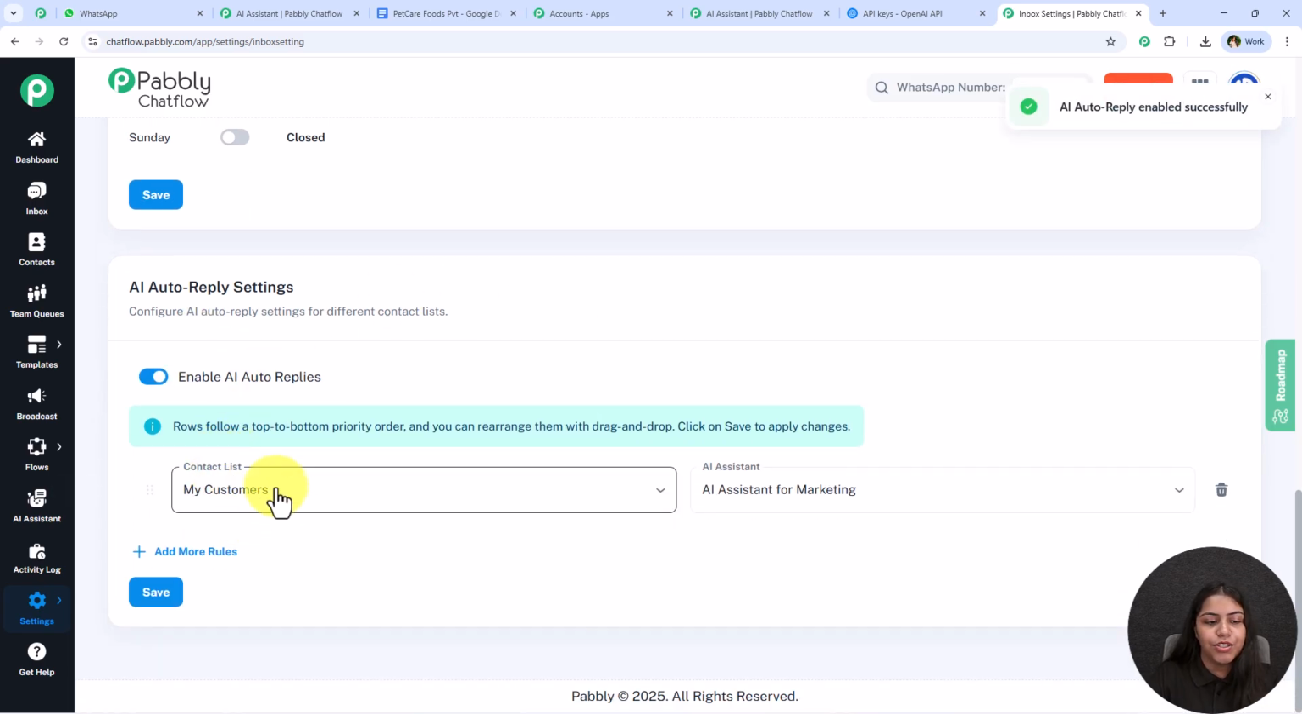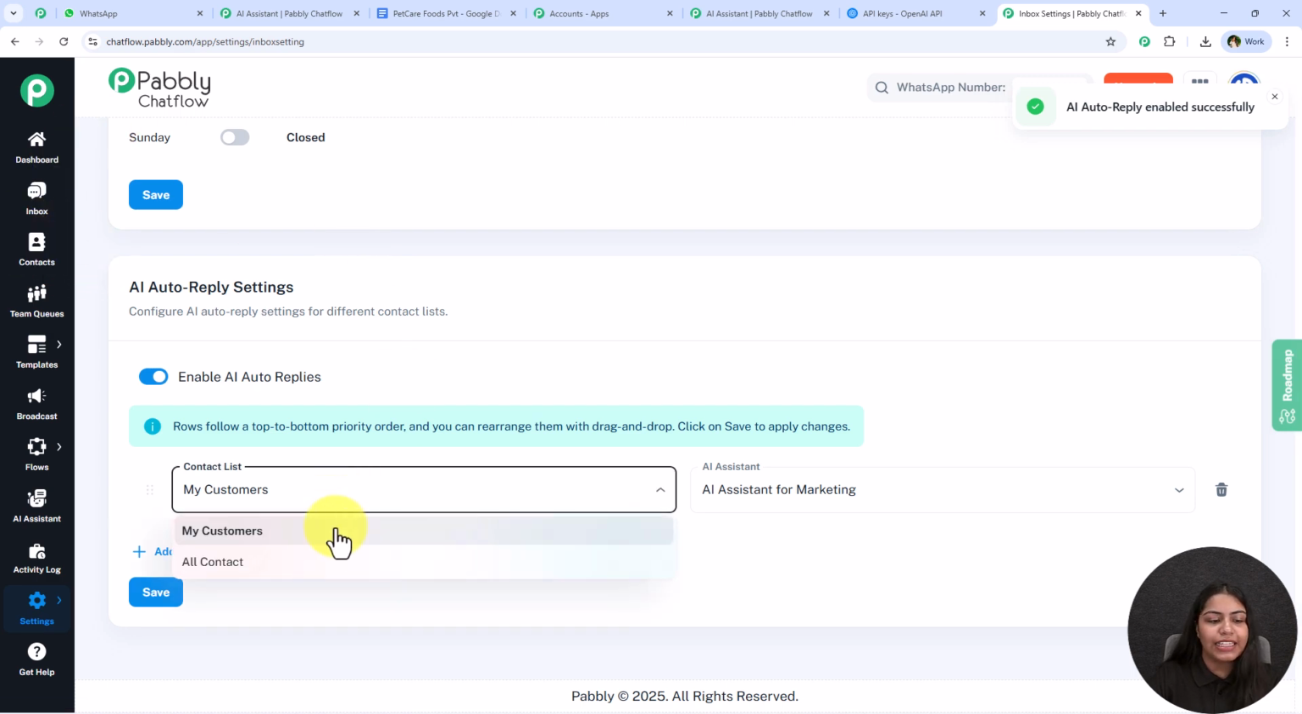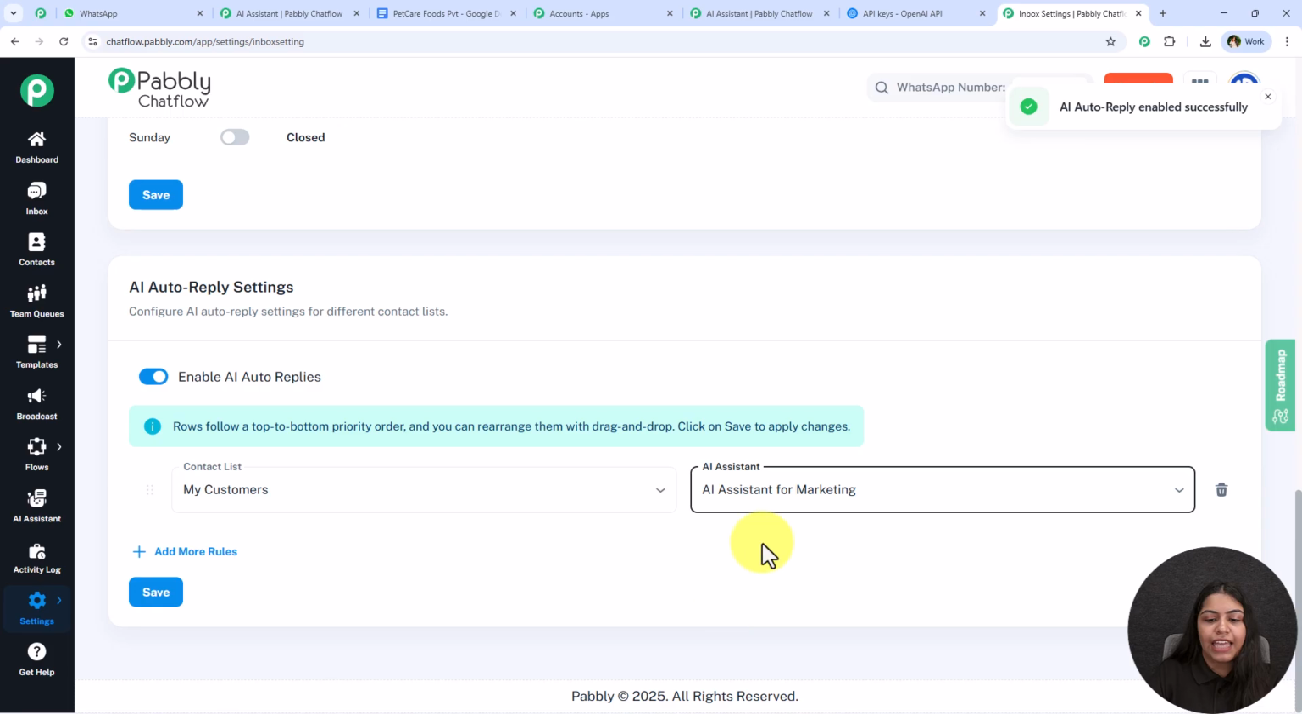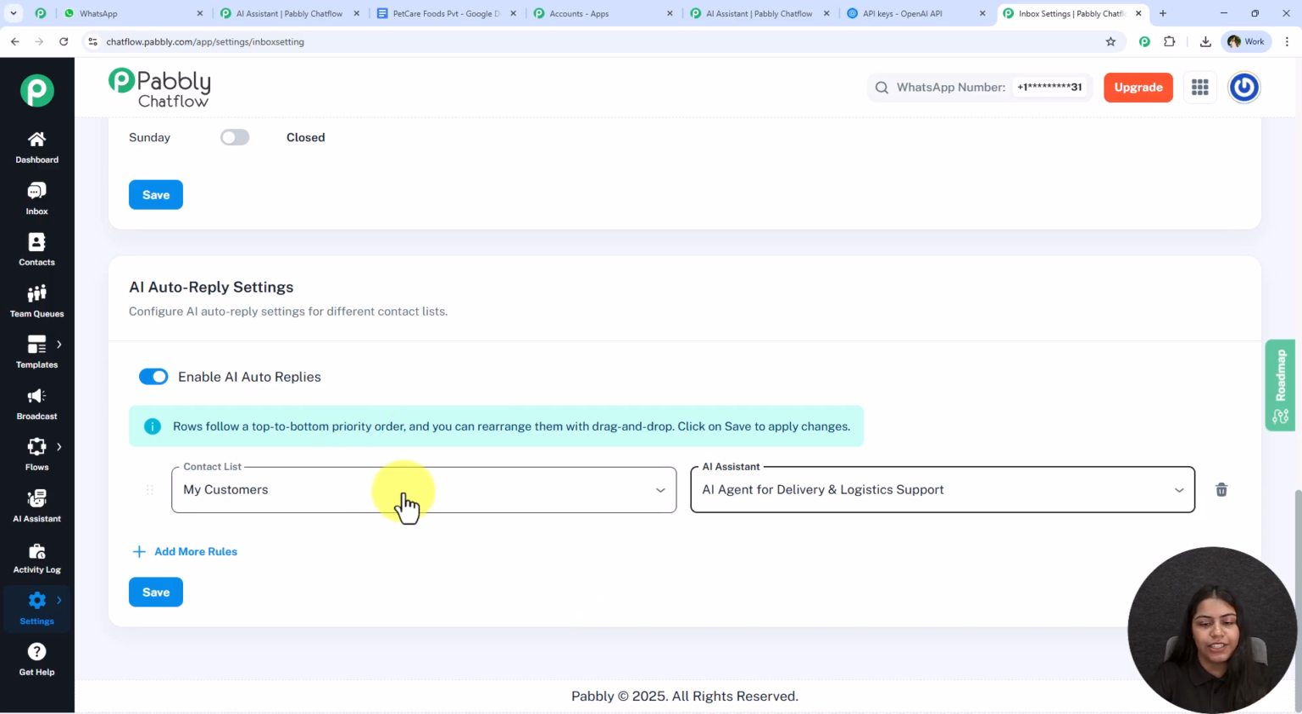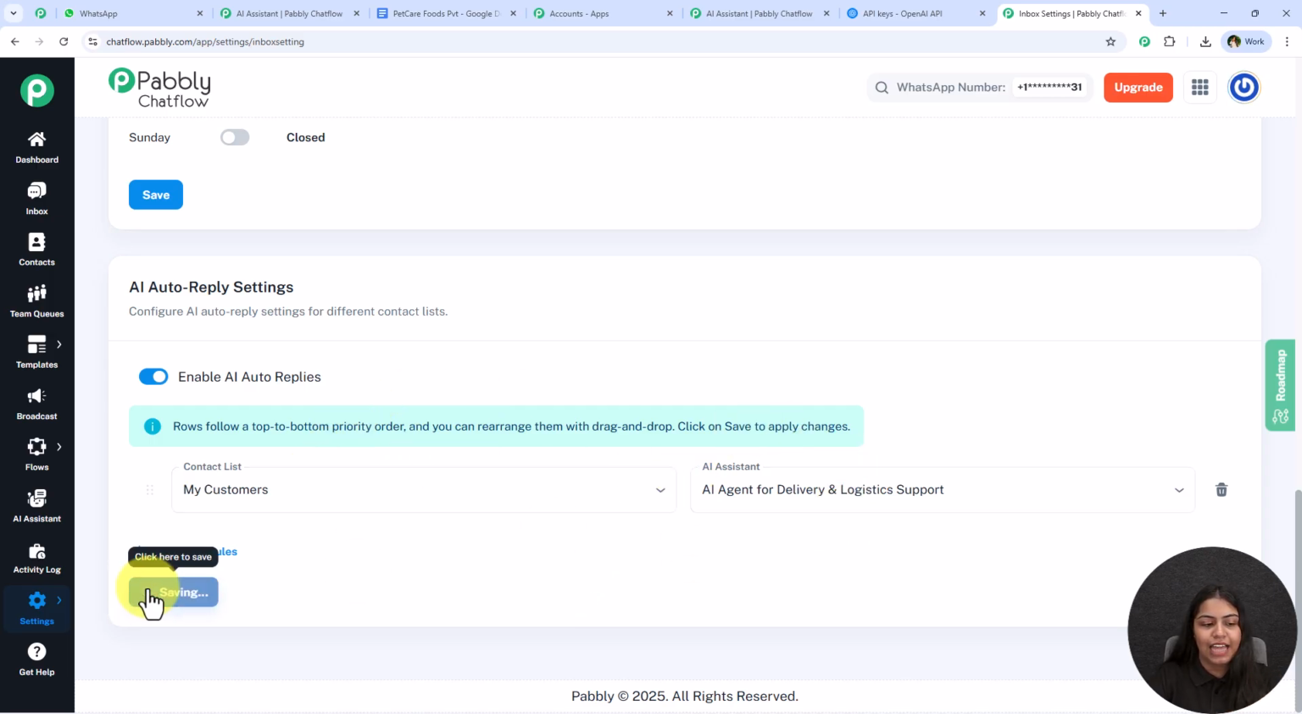You have to first create a contact list by going towards this contact section, and you have to select the same list right over here, and then you have to assign this AI assistant also. And once you do this, this AI assistant will be assigned to all the contacts you have in this list. This is also very easy. You just have to select the contact list and the AI assistant and click on this save button. And yes, you can see that inbox settings saved successfully.